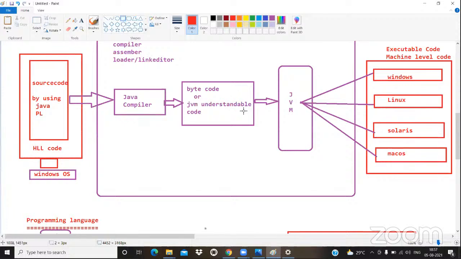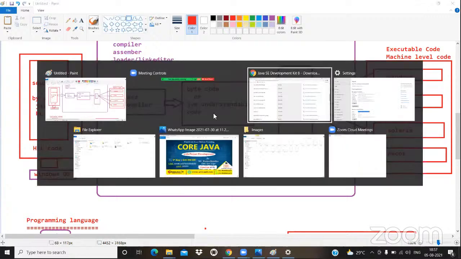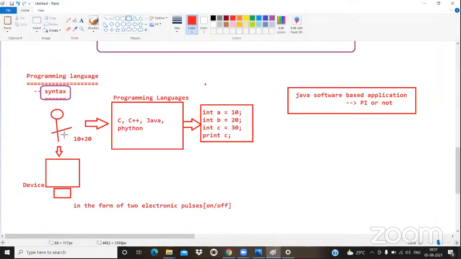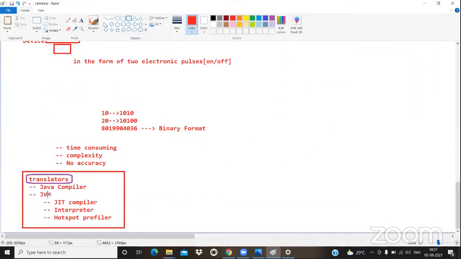That means how is our application running in all OS? How is this application running in all OS? Due to the greatness of JVM. Got the point or not? Most of the people think we have only one JVM. No, we don't have one JVM, guys. We have several JVMs, multiple JVMs. How many softwares do we have on the internet? Many. Now I told you that every Java software provides two translators. One is the Java compiler, another one is the JVM.